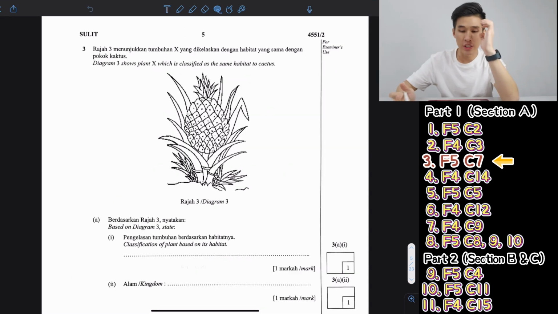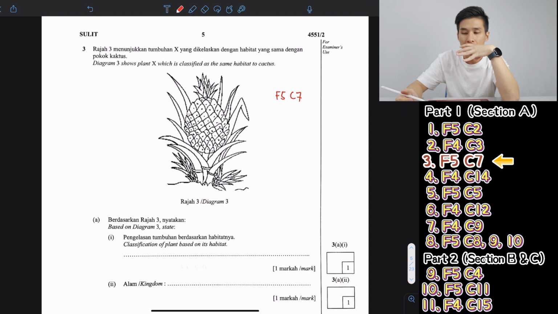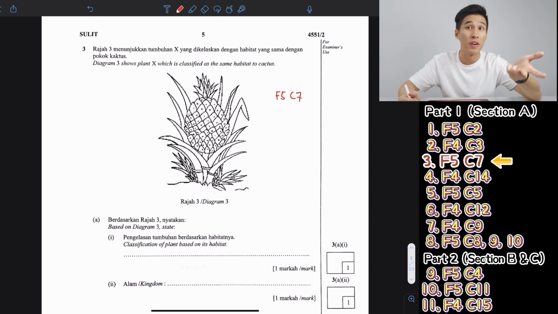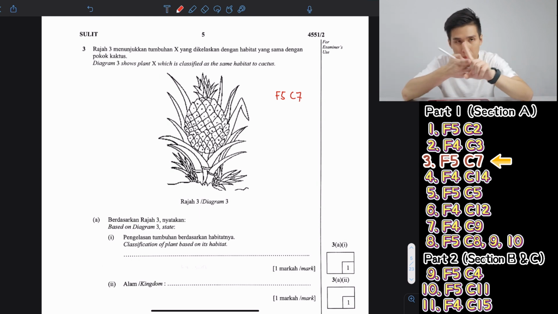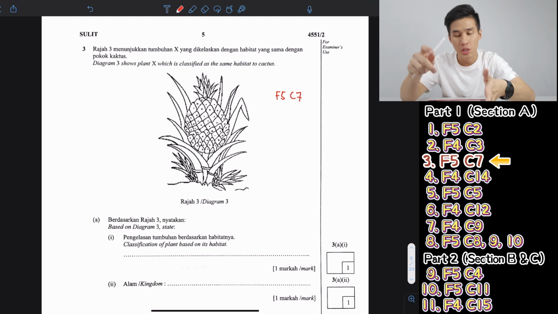Now moving on to the next question. This is Form 5 Chapter 7. It's quite a hot topic for this year as well, but not as high a chance compared to Form 5 Chapter 2, because Form 5 Chapter 2 didn't come out in recent years. Form 5 Chapter 7 came out 2 years ago, in 2021. Last year it didn't come out, so this year there is a small chance.